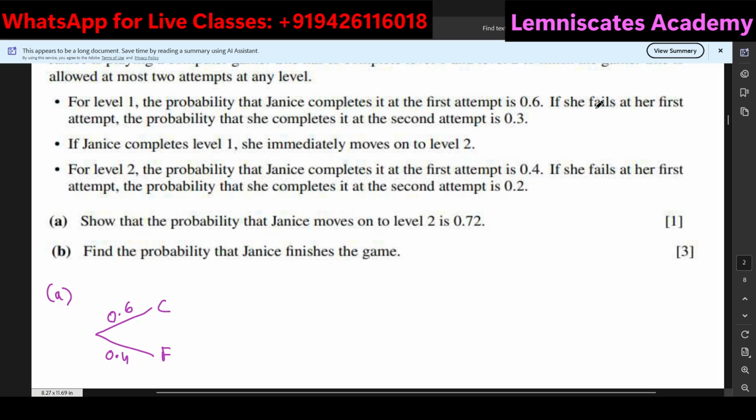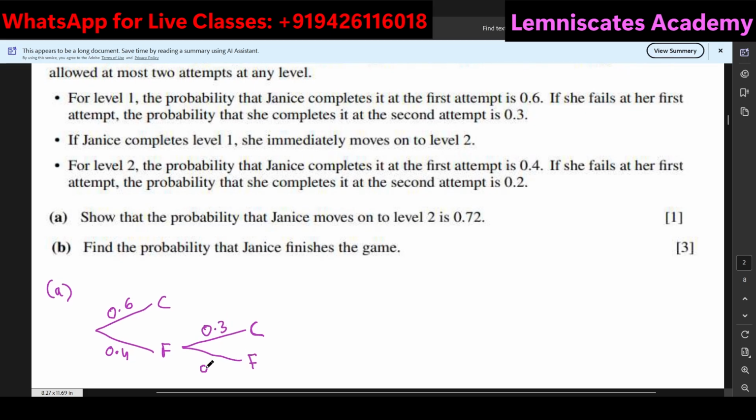And then they had mentioned that if she fails at her first attempt, after that she can complete level 1 or she can again fail. So the completion probability is 0.3. Of course, the failing probability is 0.7. So this is for level 1 that I have made just by reading the first bullet point.